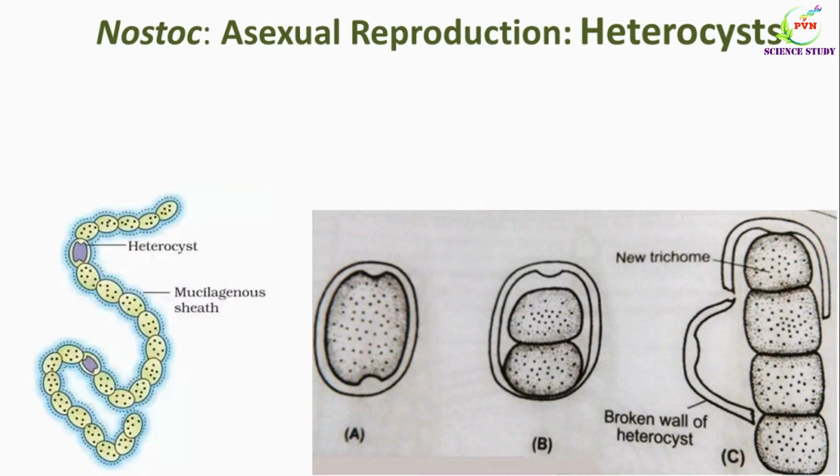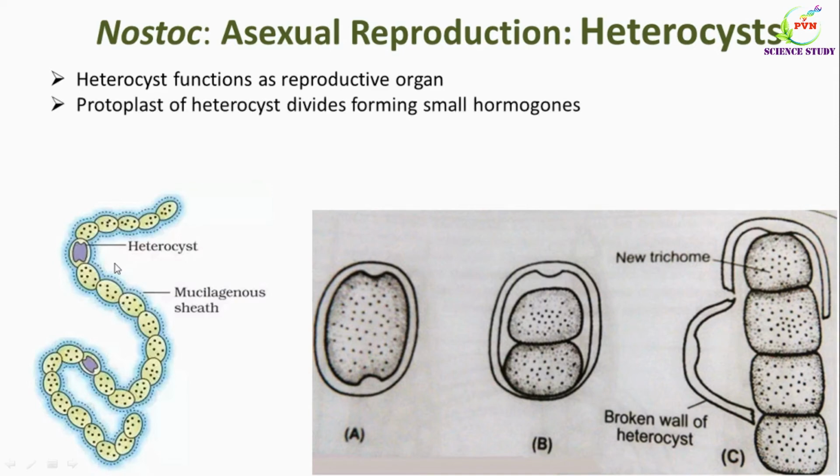And now the third structure, that is heterocyst. So this is the diagram which shows heterocyst. Heterocysts are generally vestigial organs, but in a few species of Nostoc, the heterocyst functions as a reproductive organ. The protoplast of the heterocyst divides, forming small hormogones. The wall of the heterocyst generally breaks at the polar region, liberating the hormogones. The hormogones develop into a new filament which later on forms a new colony of Nostoc.